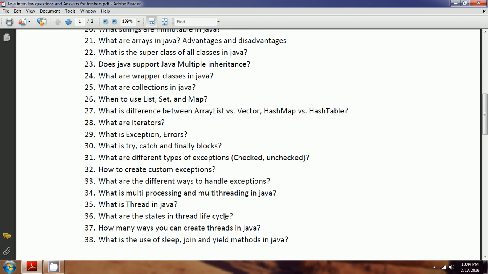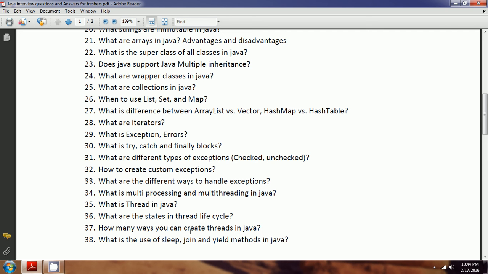Then how many ways can you create threads in Java? Basically, you can create threads in two ways. One is by extending the Thread class. Another one is by implementing the Runnable interface. The better way is to always go with the Runnable interface, because if the class where you are trying to implement threading is already extending one class, it is not possible to extend another class. So always go with the Runnable interface.